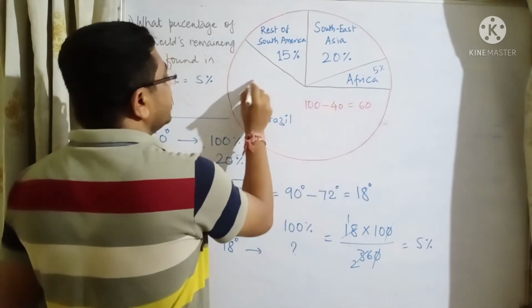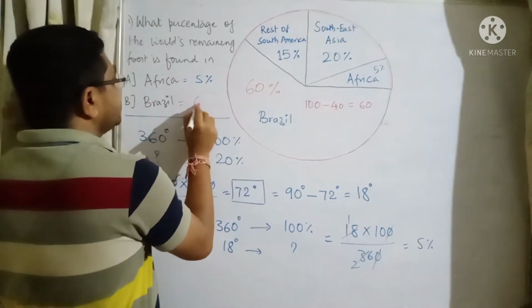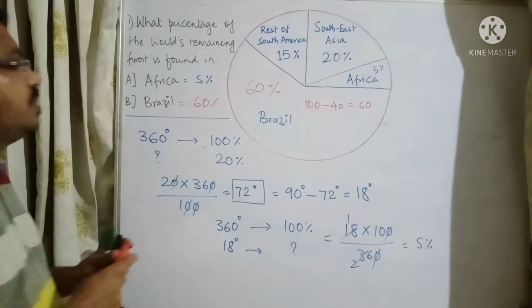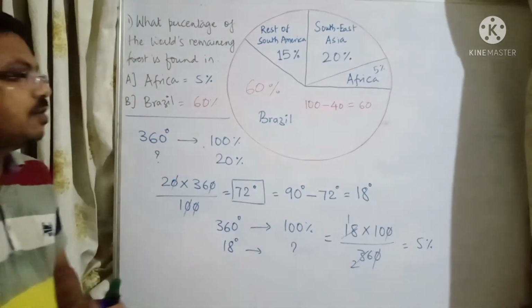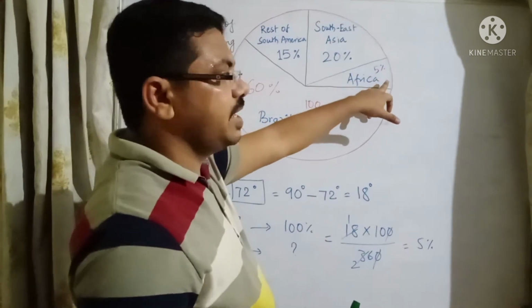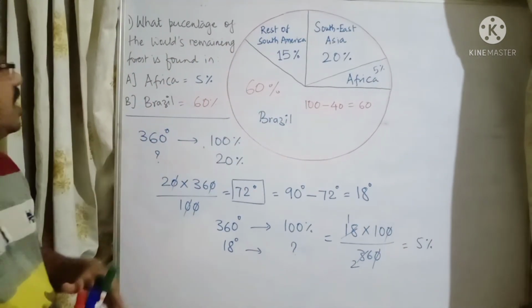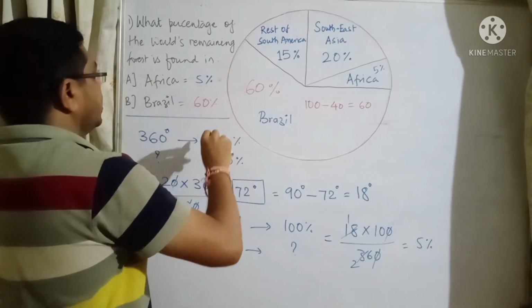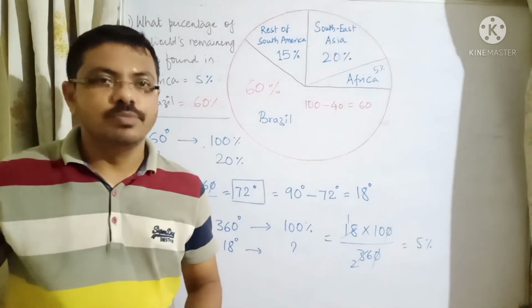It means that clearly it is visible that Brazil is 60%. Okay, we got it. So we have to calculate only one. If you are able to calculate one of the areas, then it will be easy to calculate the other area. So for Africa you are getting 1 mark, and for Brazil also you are getting 1 mark. So this is how you can get 2 marks.